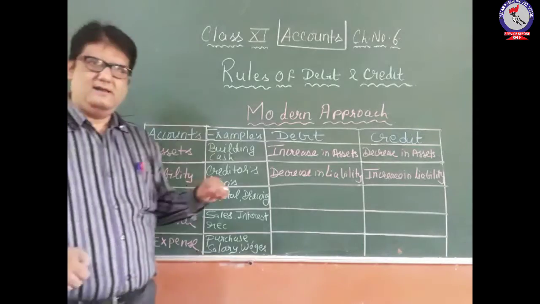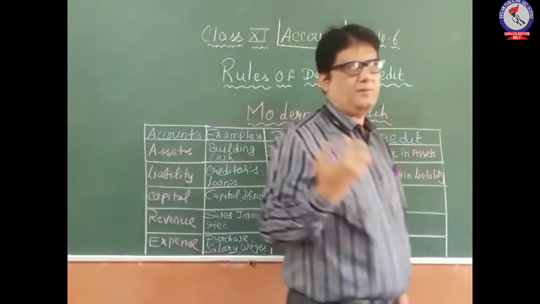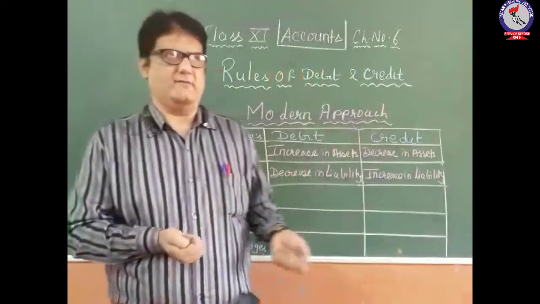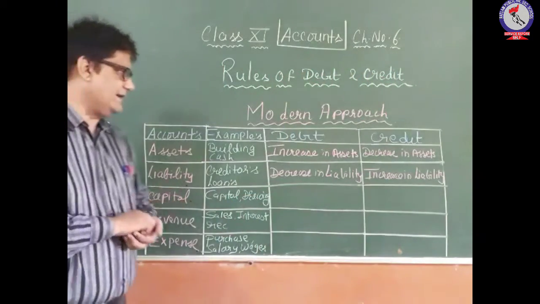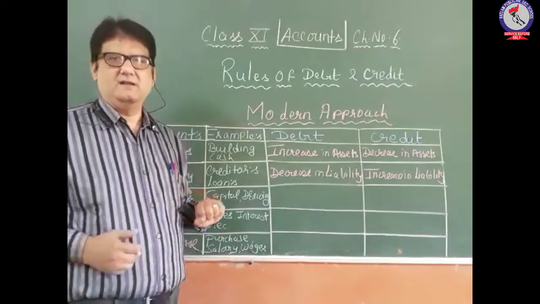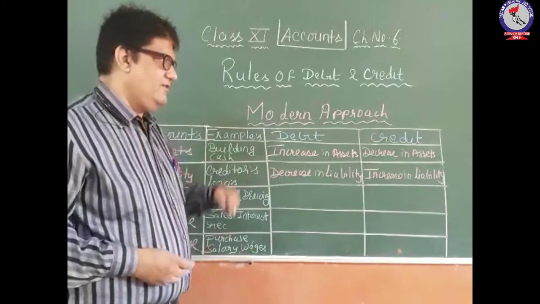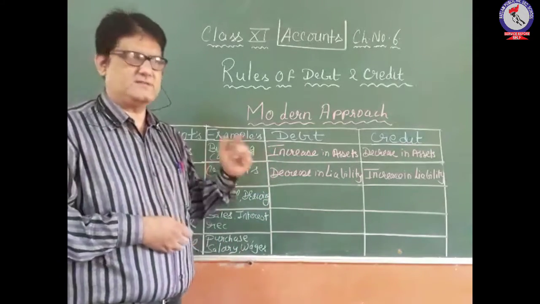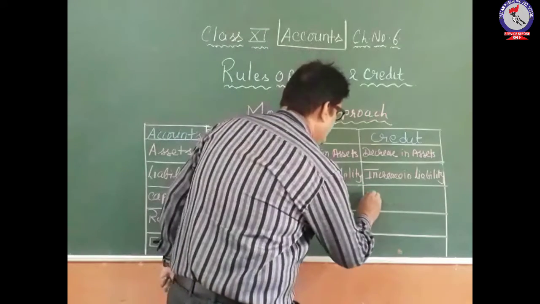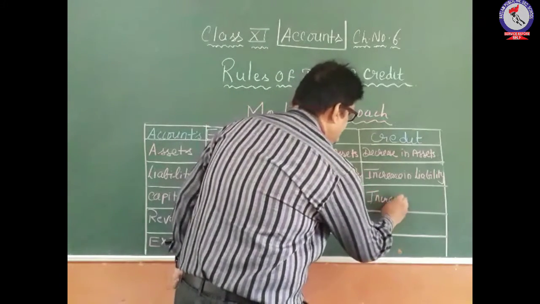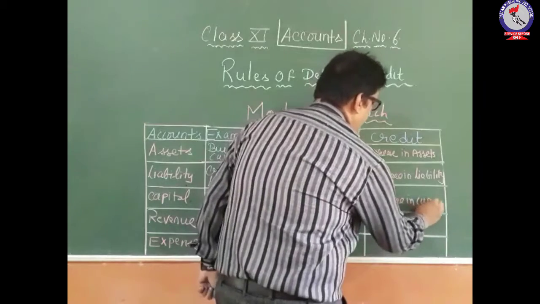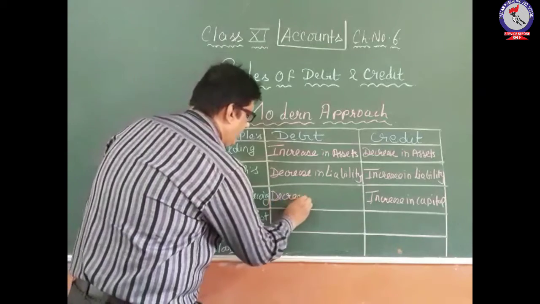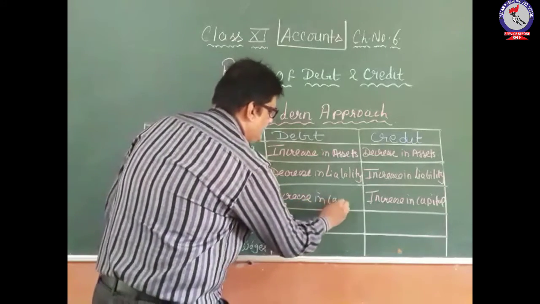Then comes capital. Capital is also treated as a part of your liability because liability is divided into two parts, internal and external. Your internal liability is your capital. So it will follow the same concept. Whenever the capital increases, that means it is an increase in the liability for the business. So it should be credited. So increase in capital should be credited. And in the same manner, if there is a decrease in the amount of capital, it should be debited.